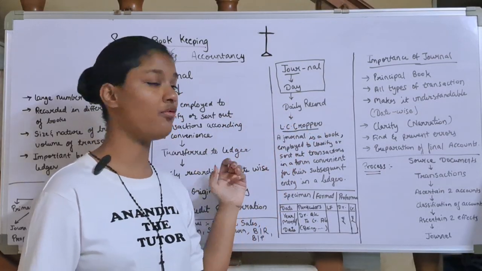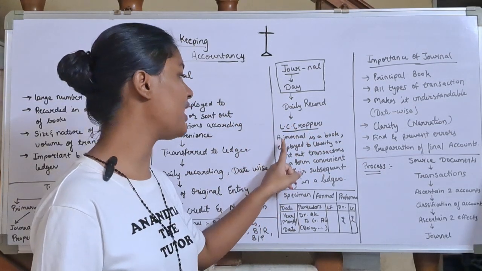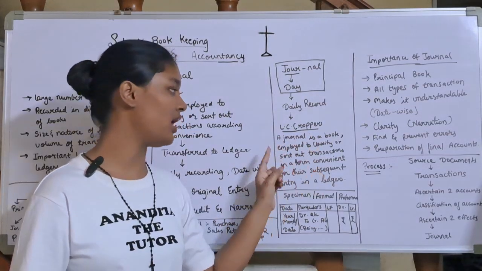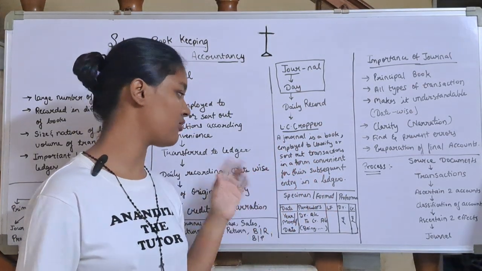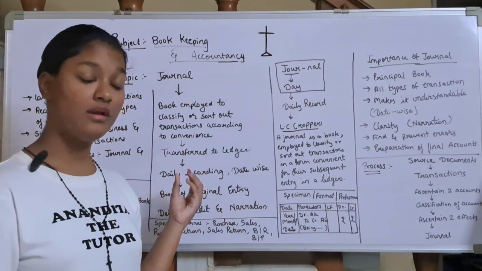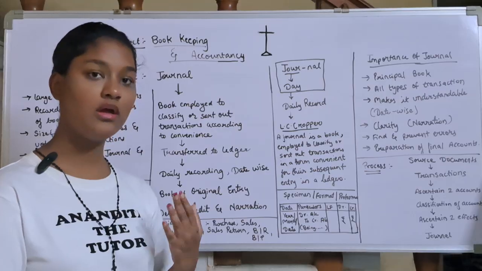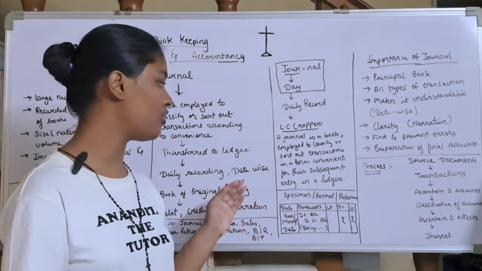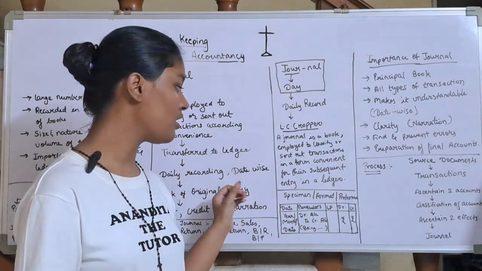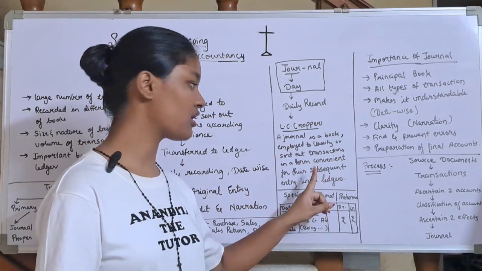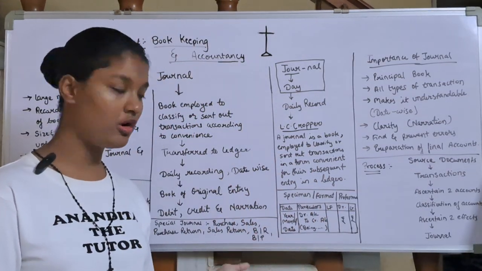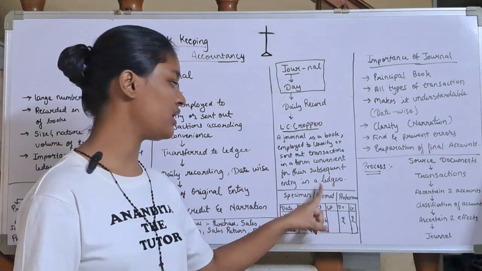Now, what does L.C. Cropper say? He says that a journal is a book employed to classify or sort out transactions, as we read. It is a book used to sort out or classify transactions as per your convenience for their subsequent entry in a ledger. As per your convenience, you are going to record, for their subsequent entry in a ledger.